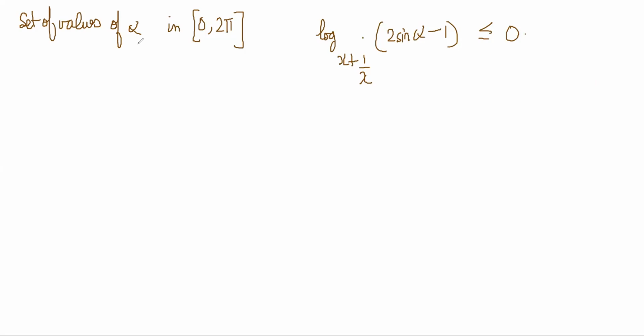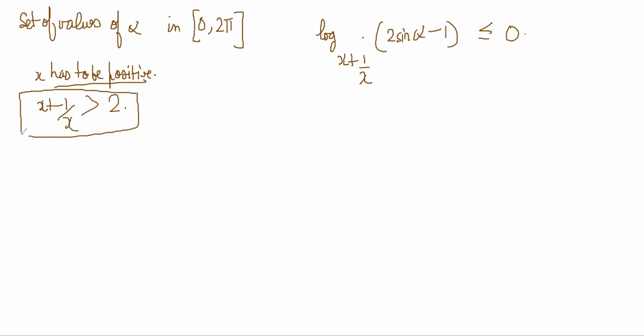Nothing is given for x, but x has to be positive, obviously, because if x is negative, then x plus 1 by x is negative, and then log is not defined, right? X has to be positive, then x plus 1 by x is always greater than 2, the sum of two reciprocals, right? AM-GM again. So the base of this logarithm is always greater than 2, right?